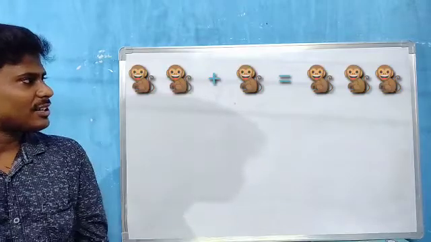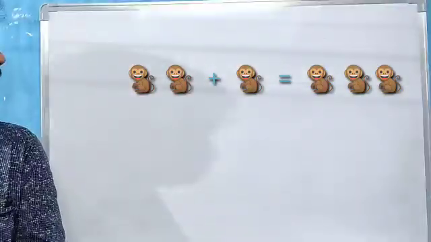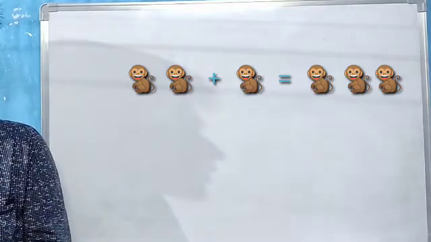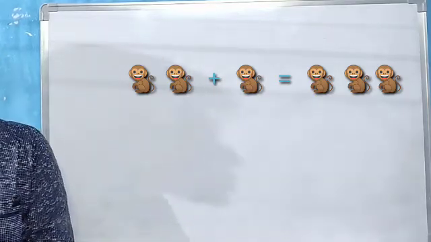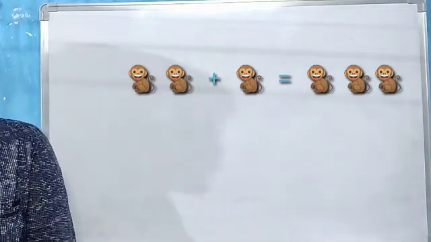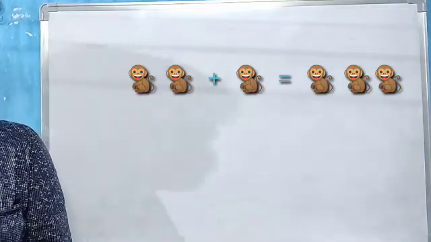Now last picture, children. See this? We have monkeys here, children. See here, this side, how many monkeys are there? 2 monkeys are there. So 2 is an even number, children. Now there we have 1 monkey, children. 1 is an odd number.